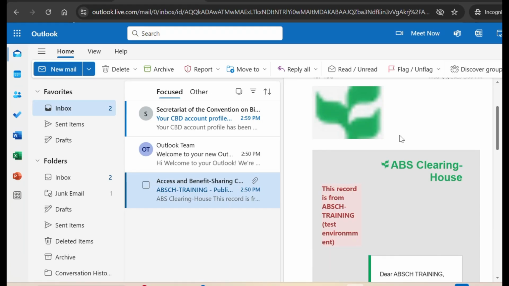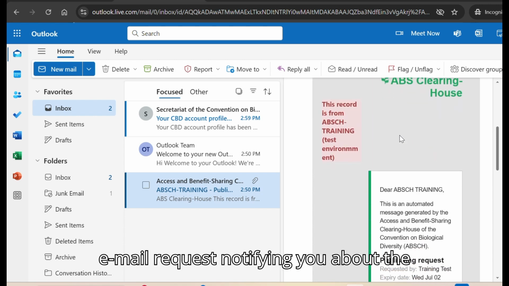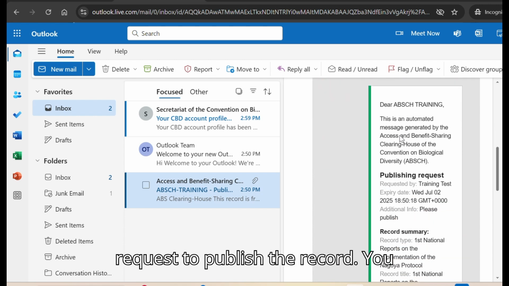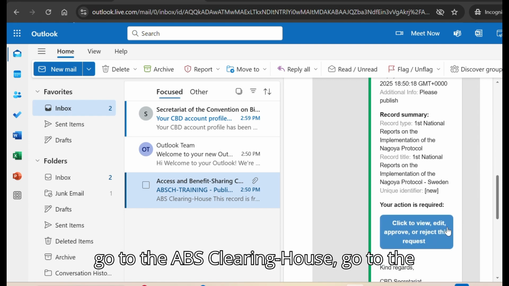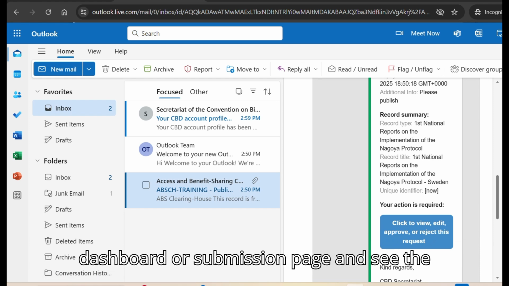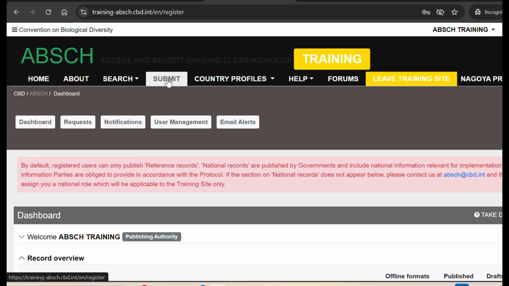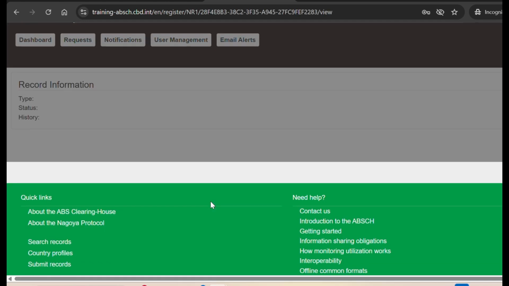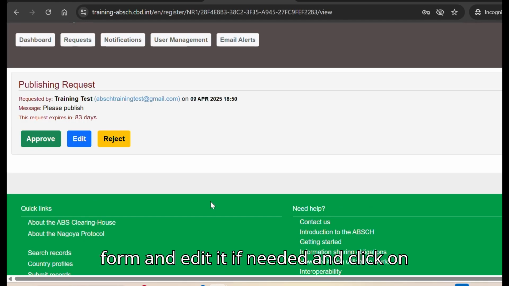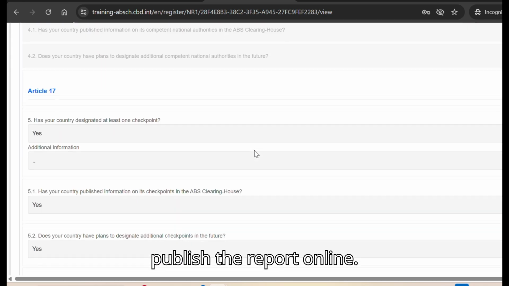If you're the ABS Clearinghouse Publishing Authority, you will receive an email request notifying you about the request to publish the record. You may click on this button here, or you can go to the ABS Clearinghouse, go to the dashboard or submission page, and see the pending requests here. The publishing authority can view the form and edit it if needed and click on Approve to approve the request and publish the report online.